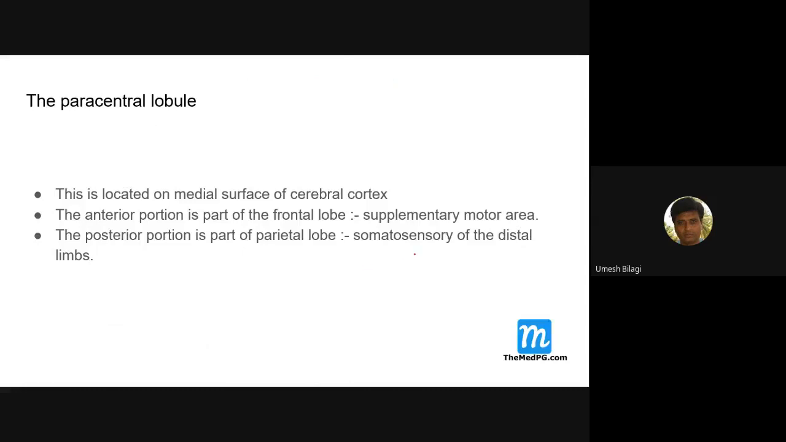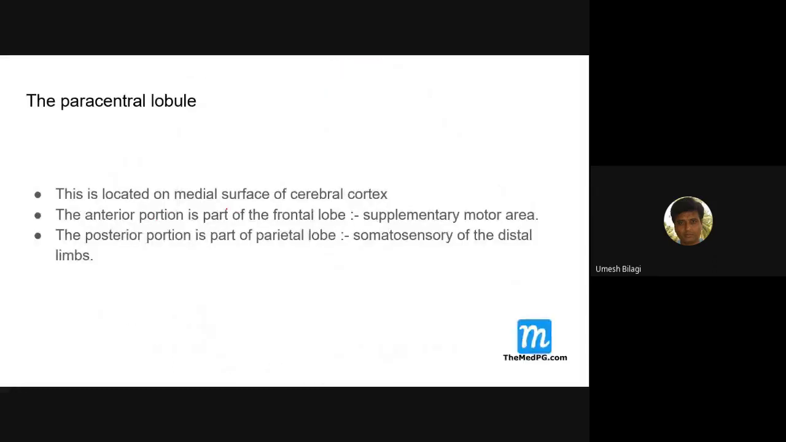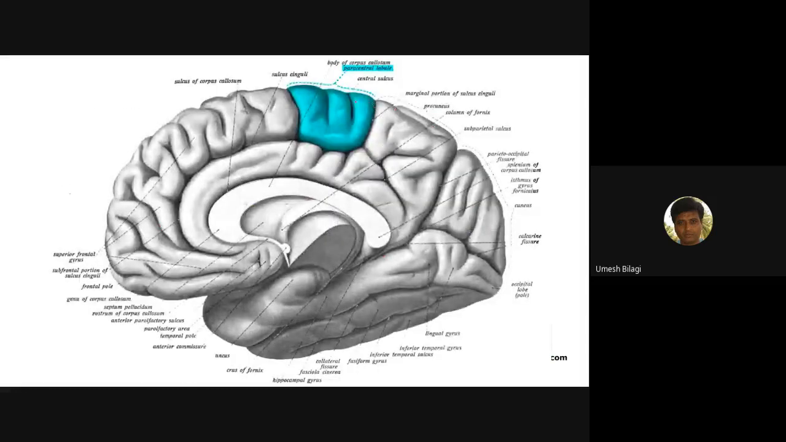Now we'll discuss the paracentral lobule. You saw this diagram; this one only we'll see now. It is located on the medial surface of the cerebral cortex. The anterior portion is a part of the frontal lobe, that is the supplementary motor area. This is the central sulcus. You can see the central sulcus here.